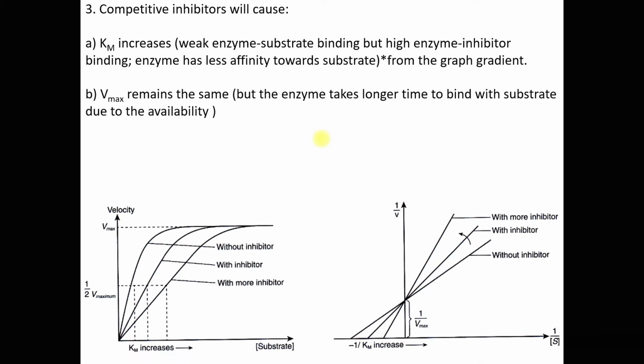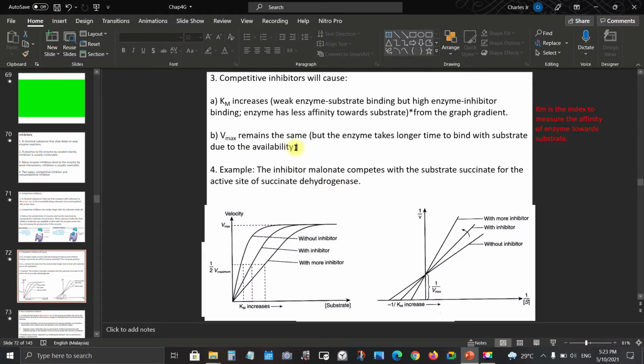Now, when it comes to the Vmax, the maximum velocity remains the same, either with or without the competitive inhibitor. The value of the Vmax or maximum velocity remains the same. But the downside of it is the enzyme takes longer to bind with the substrate, due to the availability of the enzyme active sites.